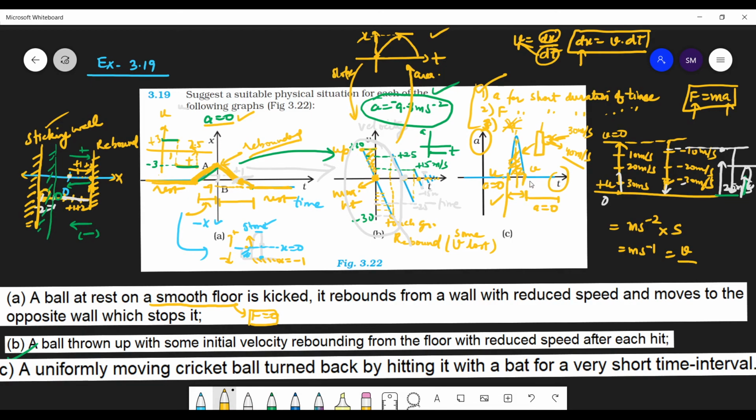So students, this C, you can take it as a uniformly moving cricket ball turned back by hitting it with a bat for a very short interval. Okay. Is it okay, students? Yes, sir.